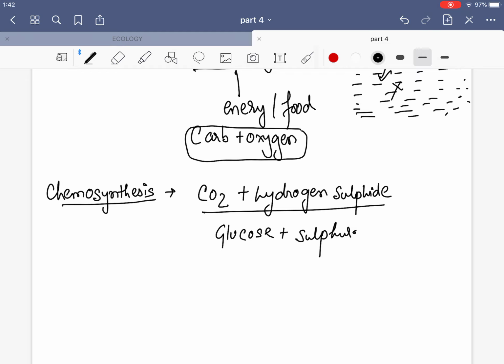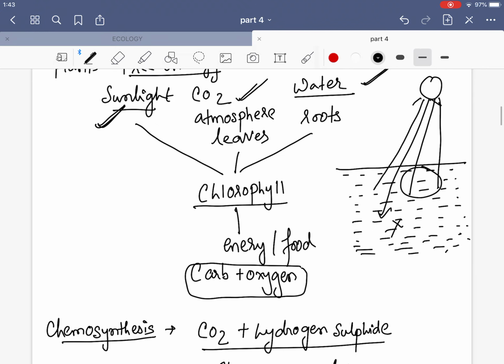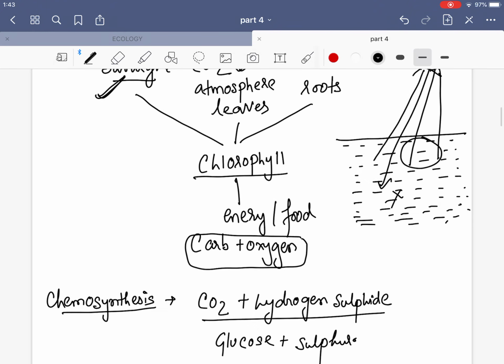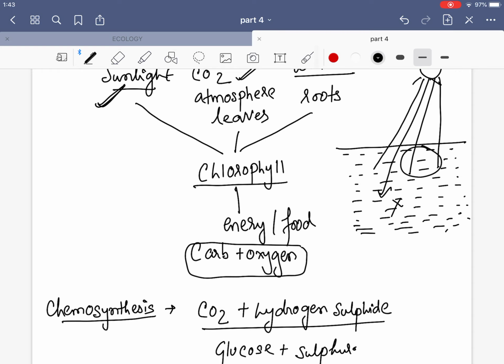So chemosynthesis in the deep ocean, where there is no sunlight, will be performed by the use of chemicals, and the process occurs around the hydrothermal vents, where green sulfur bacteria are able to combine hydrogen sulfide, carbon dioxide and oxygen to produce some glucose and sulfur compounds. So this process is known as chemosynthesis. By way of photosynthesis and chemosynthesis, the autotrophs are surviving and making their own food.